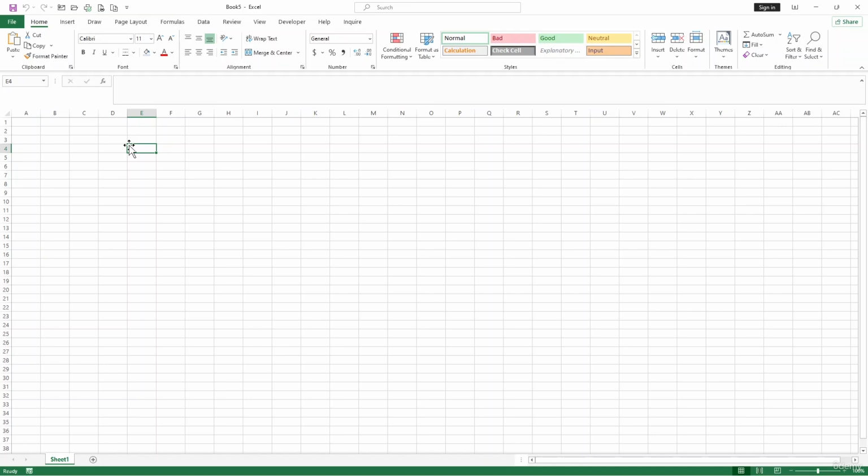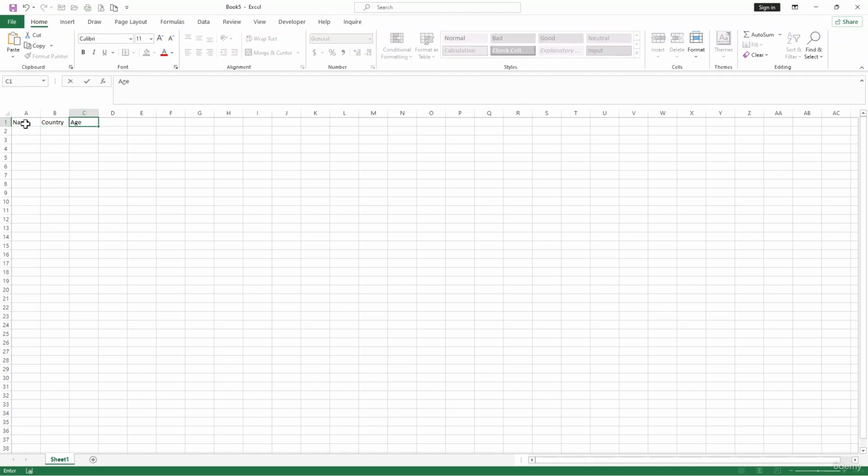Okay, so let's enter some data. Click on any cell and start typing. For example, let's start with the A1 cell. Right here, the name. Then in the B1 cell we want to use the country, and in the next cell I can use age. Okay, so here we have this.